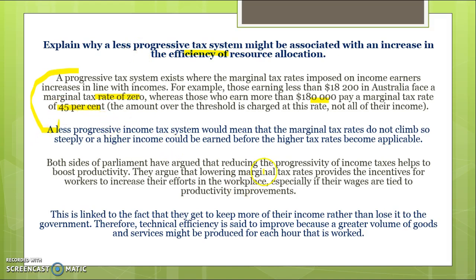Both sides of Parliament would argue that reducing the progressivity of income taxes helps to boost productivity, because by lowering marginal tax rates there's a greater incentive to work and provide effort in the workplace, particularly if wages are tied to productivity. So if people get to keep more of their income, then that is likely to boost technical efficiency and lead to more goods being produced.